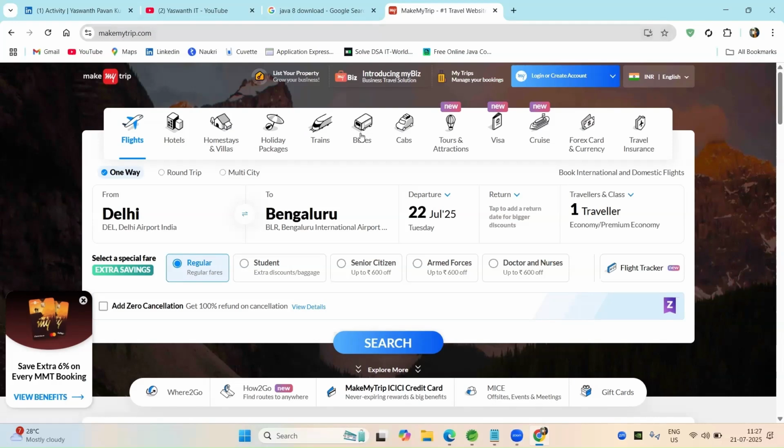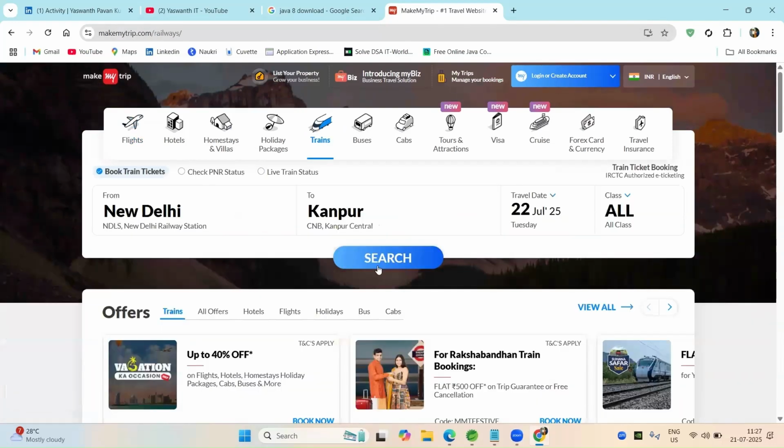All the trains and the Indian railway system are controlled by IRCTC. So whenever we want to book a train ticket, it will communicate with the IRCTC application. So there is communication from one application to another application. These applications are called distributed applications.